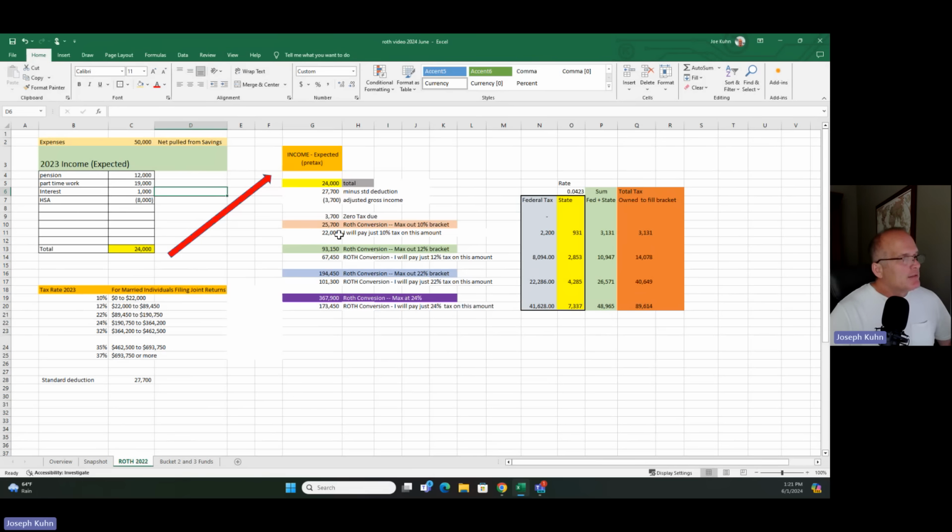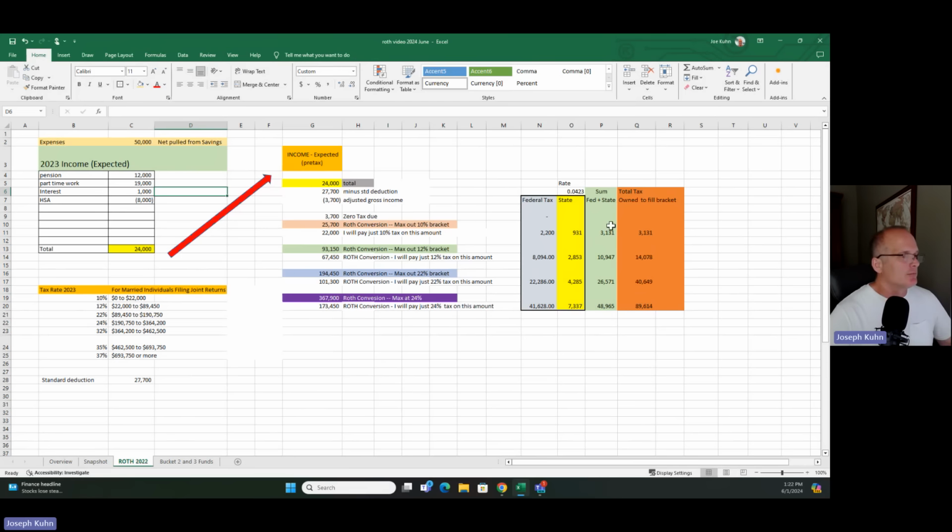And I have to pay taxes on $22,000, which is 10% on that $22,000, which equals $2,200 over here. To complete this, my state tax is 4.23% here in Indiana. That's $931. The total of those is $3,131. So if I chose to fill up the 10% bracket, I'm going to do a $25,700 Roth conversion, take that money and put it in my Roth, and then I've got to find a way to pay $3,131 in taxes. How I pay those taxes is the subject of another video.